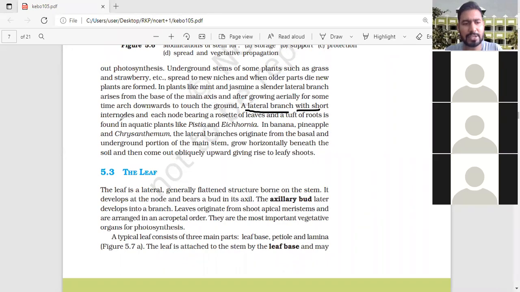A lateral branch with short internodes and each node bearing a rosette of leaves and tufts of roots is found in aquatic plants like Pistia and Eichhornia. This is talking about the offset.